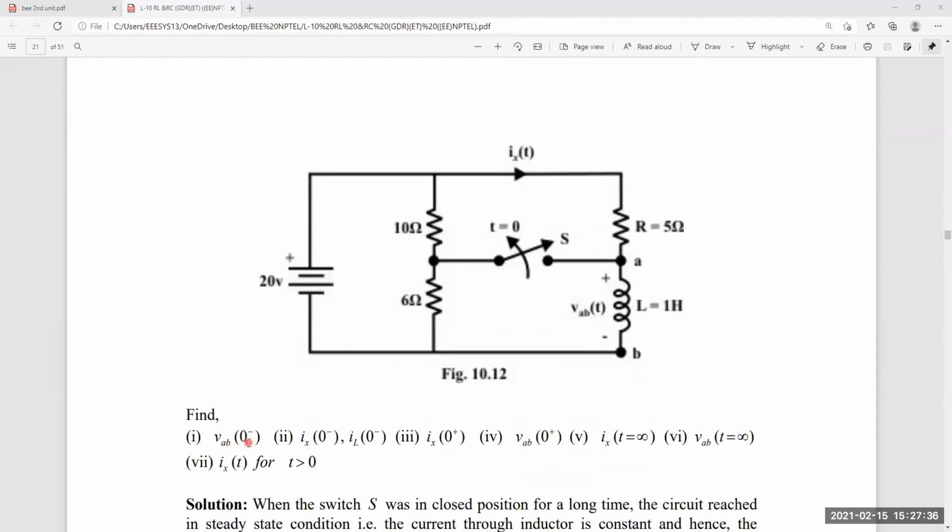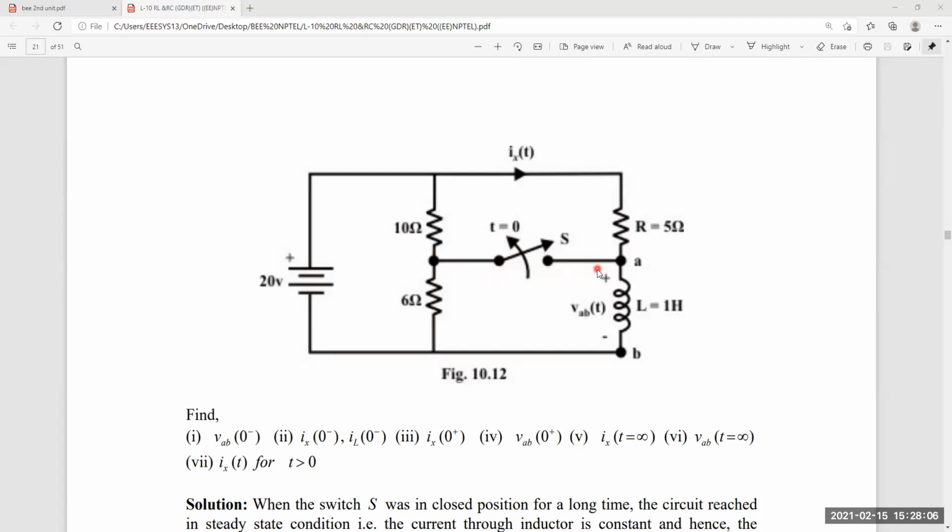Find VAB of 0 minus. VAB of 0 minus means voltage across the inductor. Then Ix of 0 minus. That means the switch is under closed condition at t equals 0 minus and also at t equals minus infinity, acting as a short circuit.